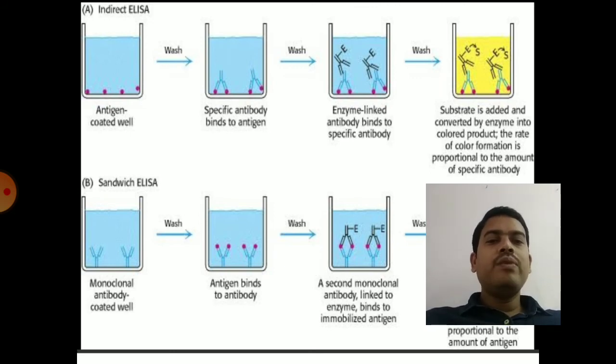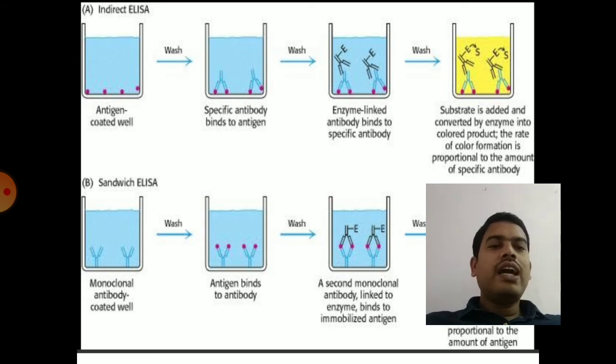Then if antibodies are present in the patient serum, they will bind to the hepatitis B antigens in the well. After that, you use a secondary antibody labeled with an enzyme. Then wash, then add a substrate, and the enzyme present on the secondary antibody will convert the substrate into a colored product that can be read with the help of a spectrophotometer or a colorimeter.